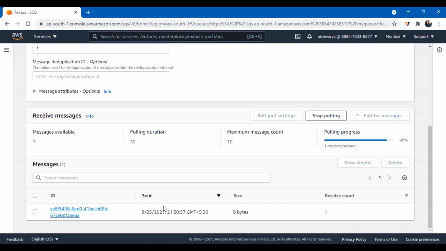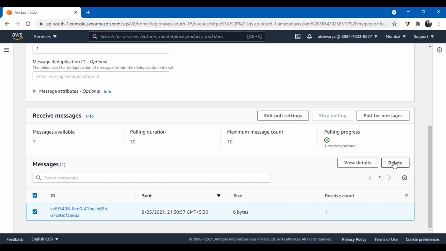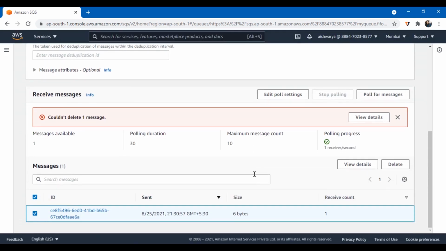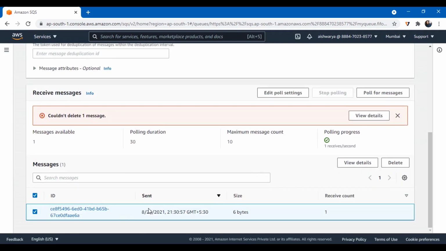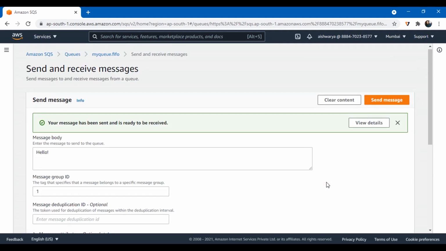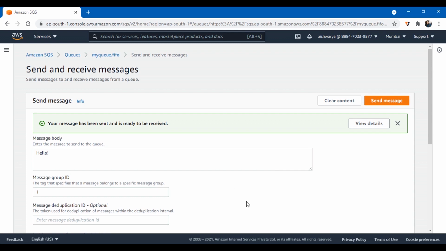Done. So I have seen the message, the consumer can process it, and we have to explicitly delete it. Let me try deleting this message. So it couldn't delete one message, I think because the message has expired, but you can delete the message by following the same process after you have processed it. So this is just a small demo of how to set up a queue. You can make configuration changes wherever you want, and you can now use this queue within your architecture to decouple your architecture. So this was how Amazon SQS basically works, and let me get back to the slides.